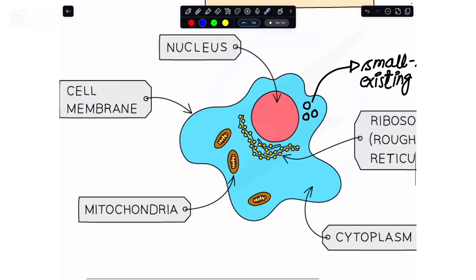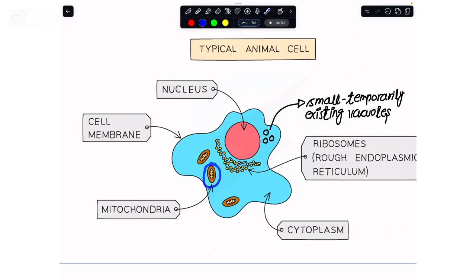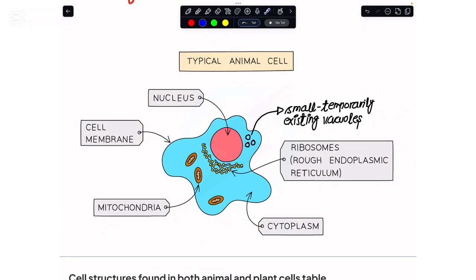On the rough endoplasmic reticulum, these small spherical masses indicated by the yellowish coloring are the ribosomes. Then we have the sausage-shaped organelles, which are the mitochondria. And if you look clearly, in between the nucleus and the cell membrane there is this fluid-filled space, which is called the cytoplasm.